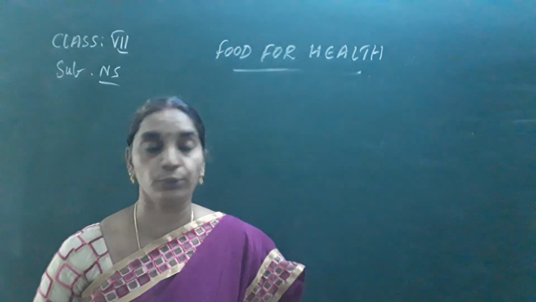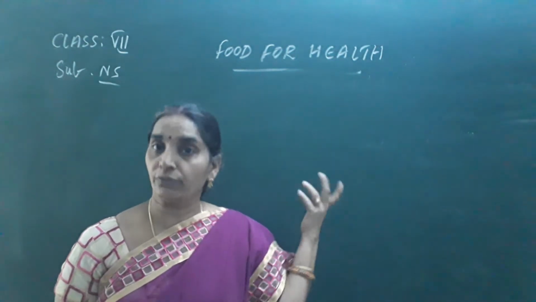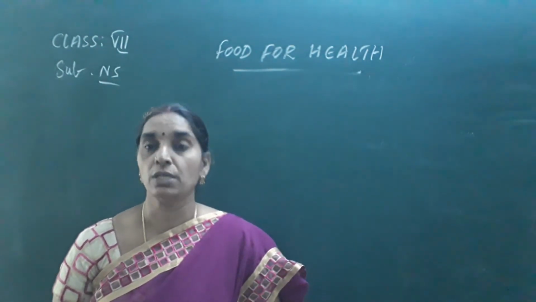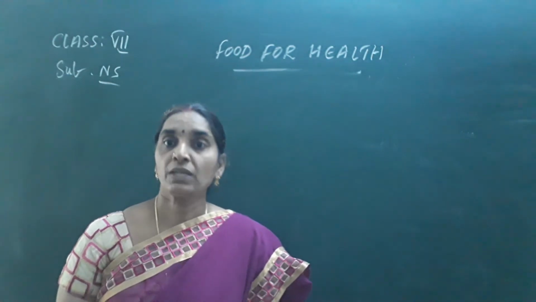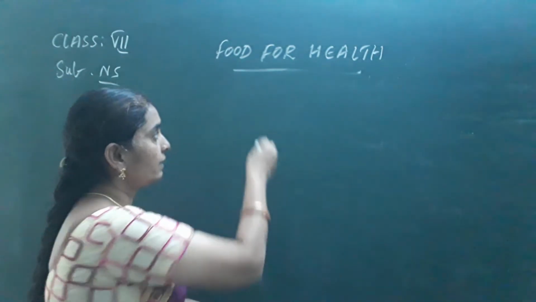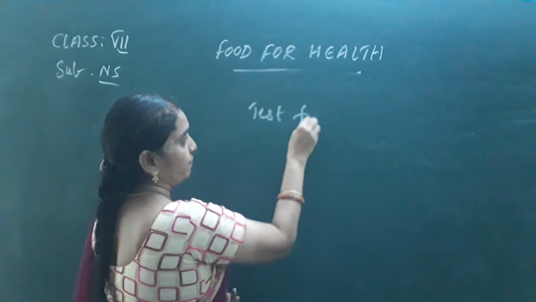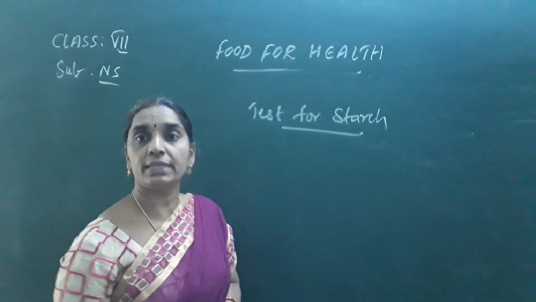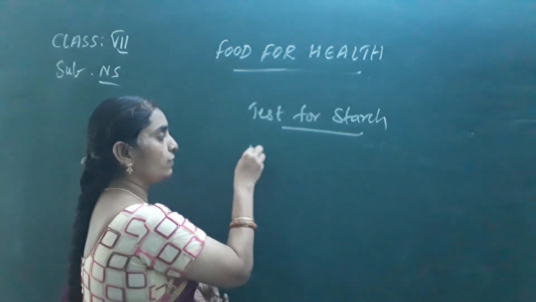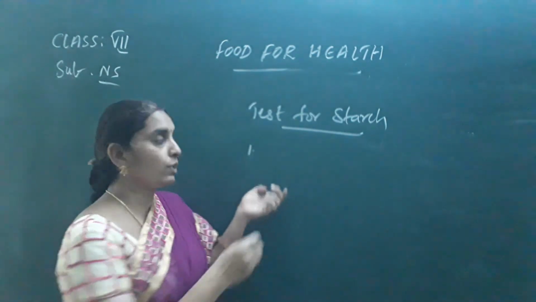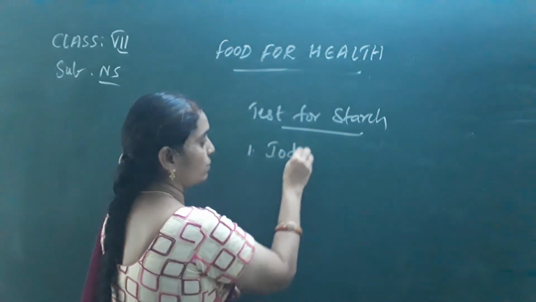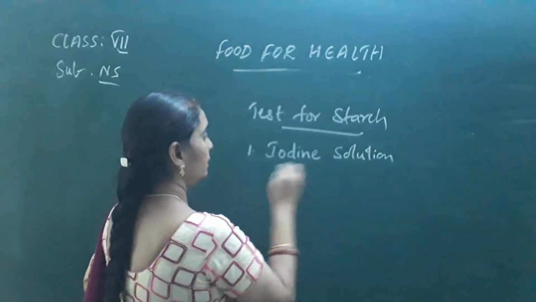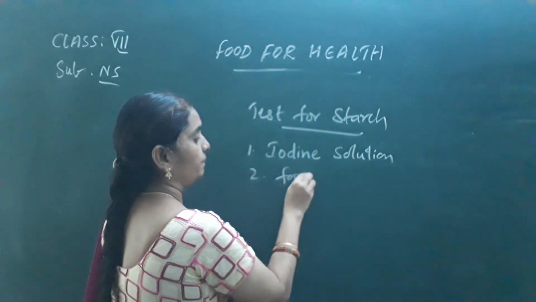If it is a potato or rice or wheat or whatever example that I have shown you, how do you test the presence of starch? What are the materials required for testing the starch? You need an iodine solution to test, and also the sample to test. Iodine solution and a food sample.